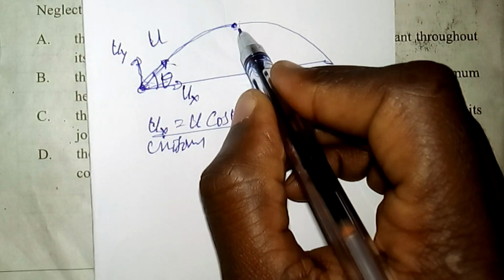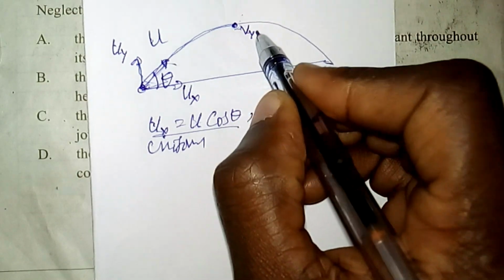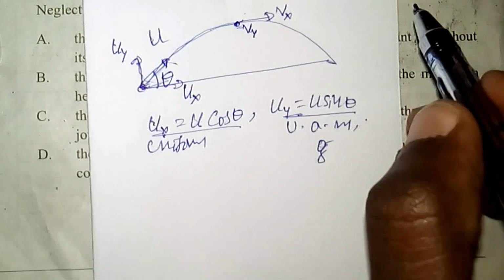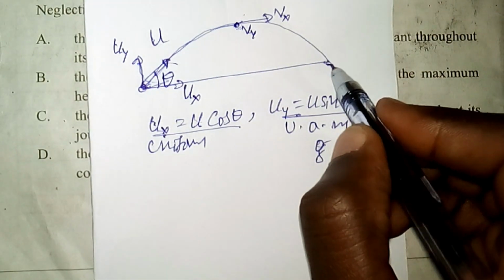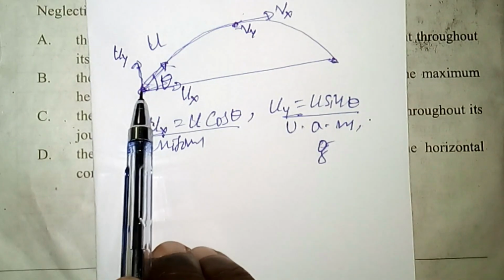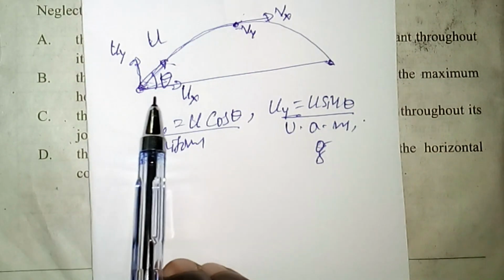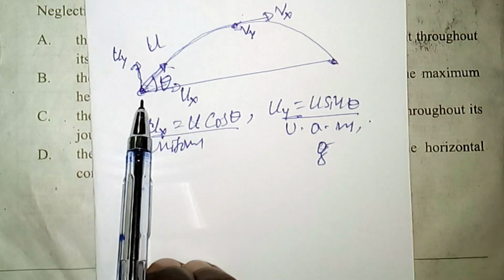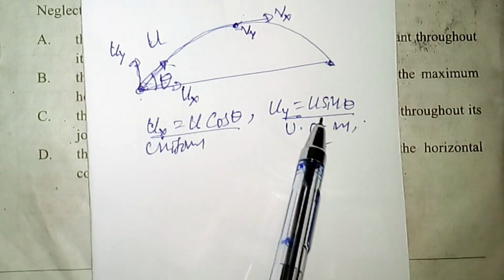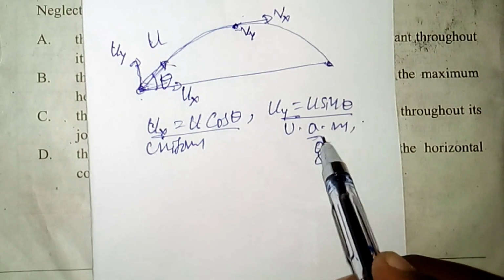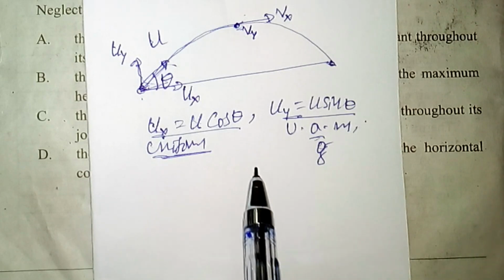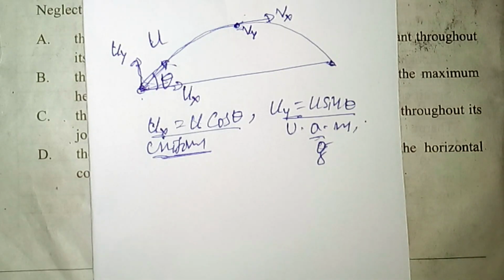That means at maximum height vy is 0, but vx, the velocity along the horizontal, remains constant. So the vertical velocity of the projectile is always changing, while the horizontal velocity stays constant. Vertical motion is accelerated motion, while horizontal motion is uniform motion. That means the initial and final horizontal velocities are always the same.